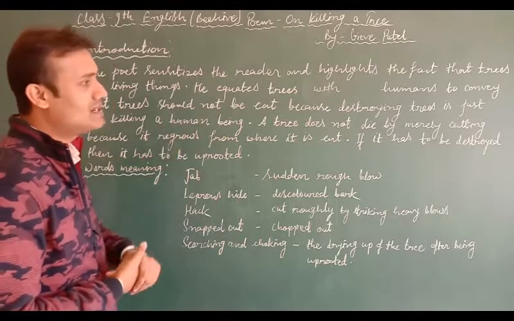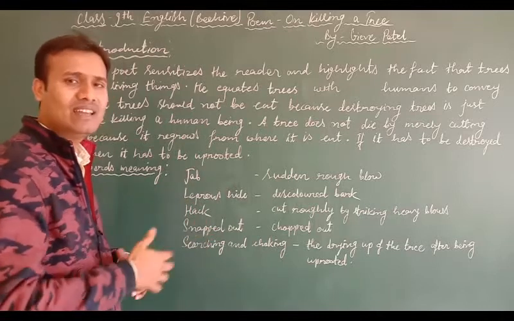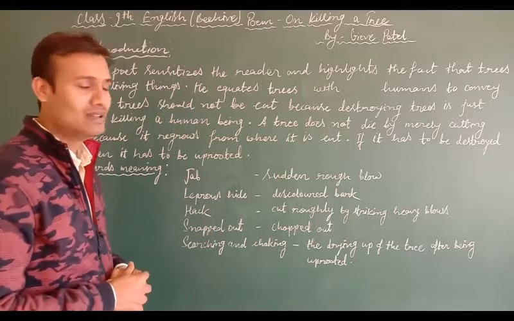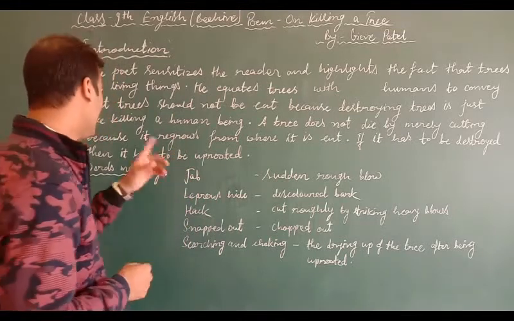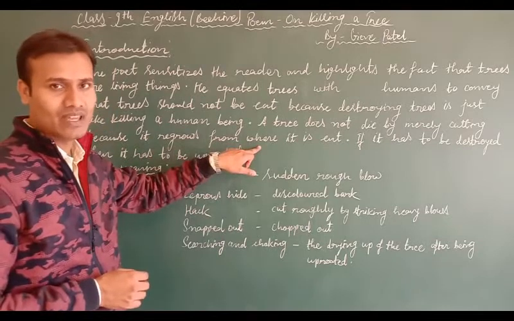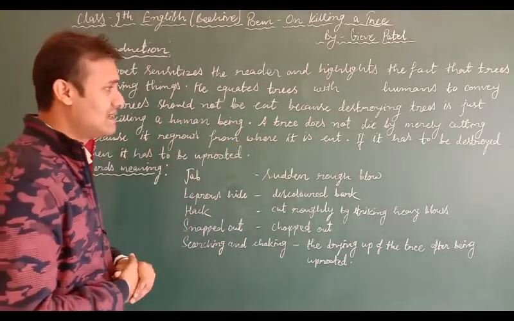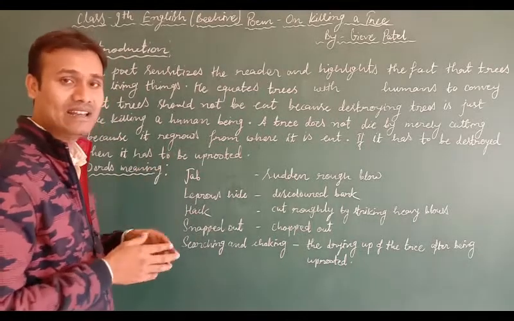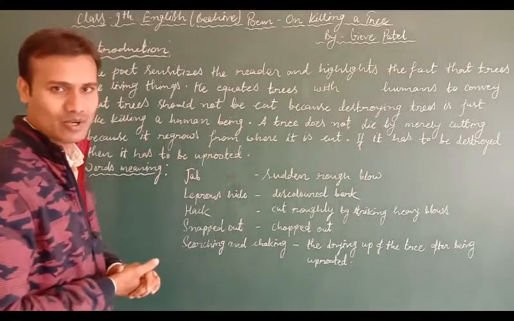A tree does not die by merely cutting it. What do we do? Generally the humans cut a tree and they think that they have cut the tree. But here the poet says a tree does not die by merely cutting, because it regrows from where it is cut. So if it has to be destroyed, then it has to be uprooted. So this is the introduction of this poem.